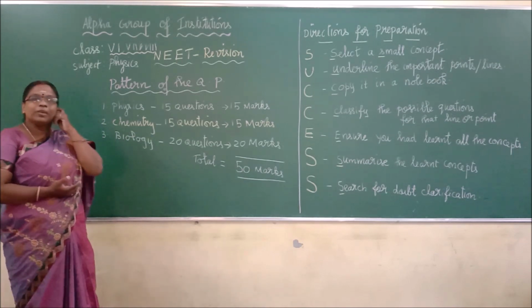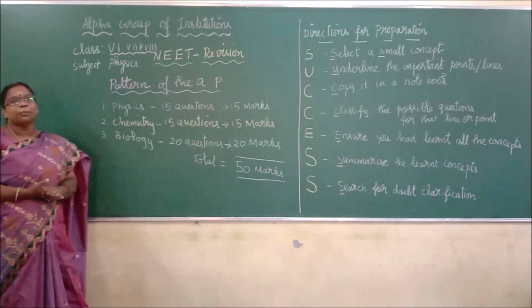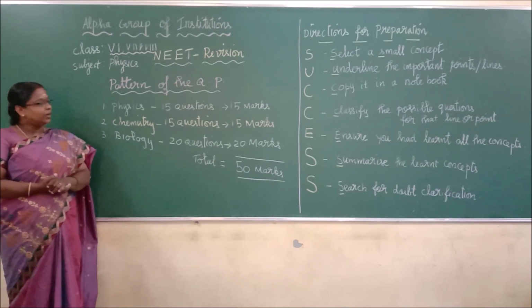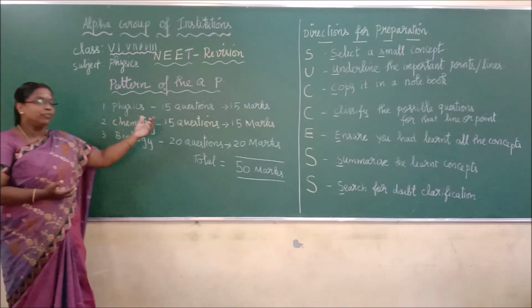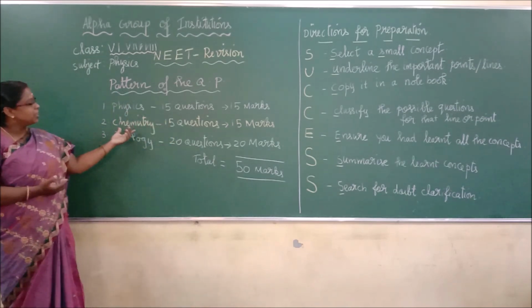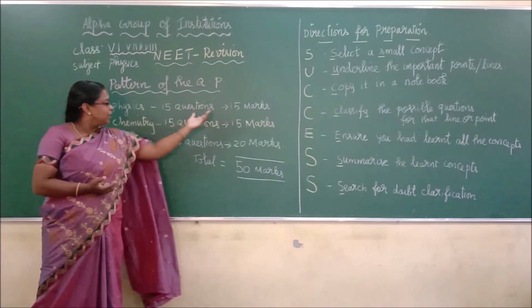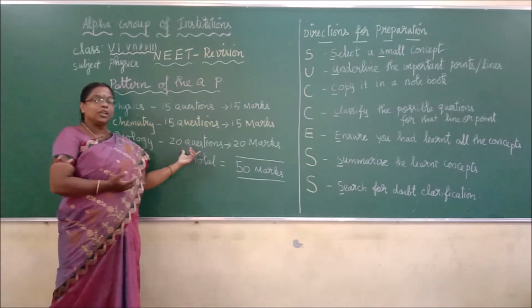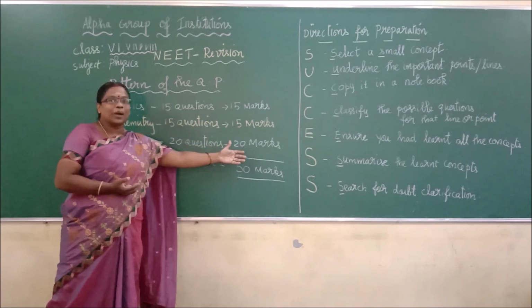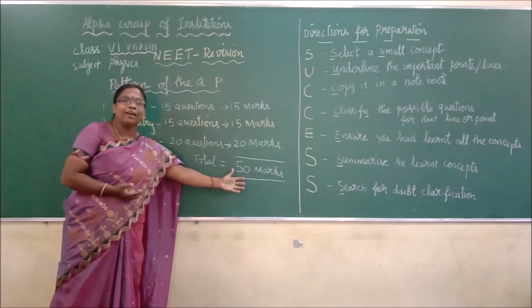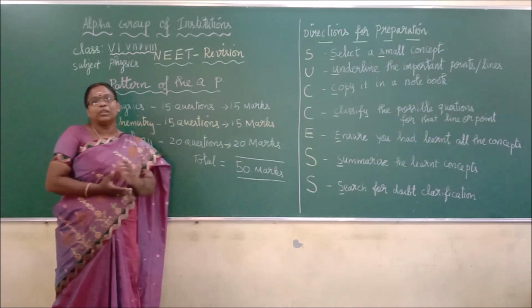First, you have to be very clear with the pattern of the question paper. For physics, you will have 15 questions. Chemistry, you will have 15 questions, and biology, you have 20 questions. Each carries one mark. So totally, you will have the question paper for 50 marks.